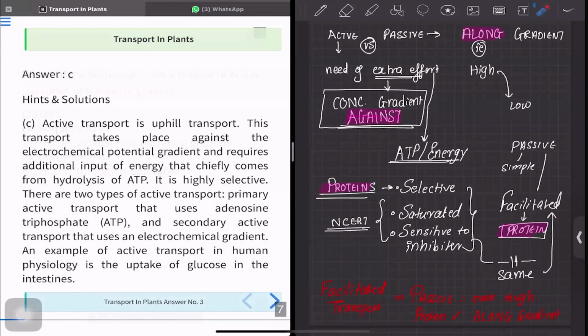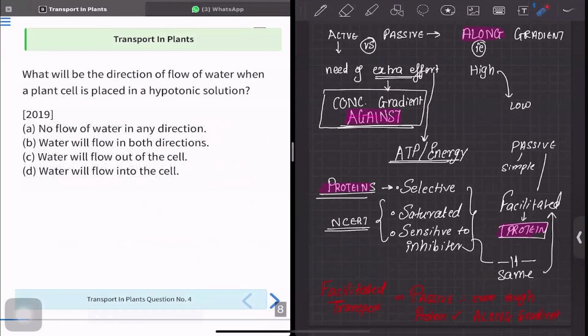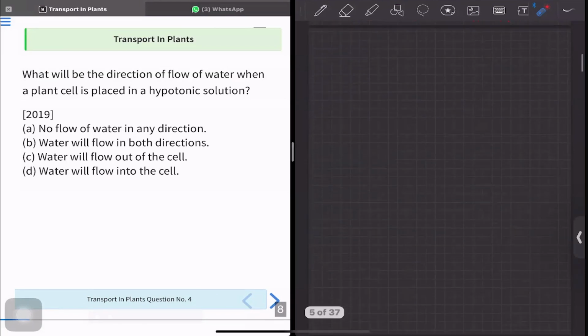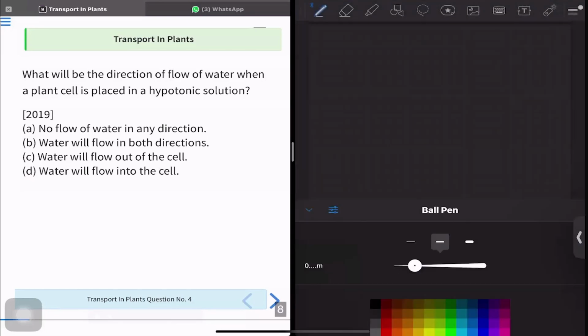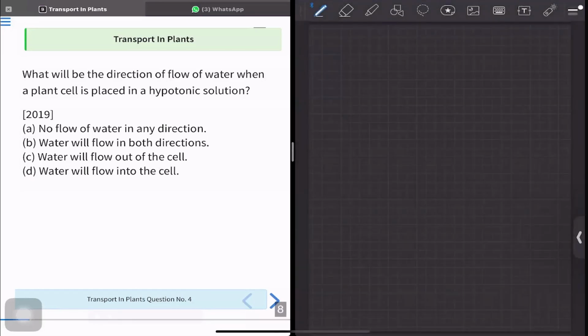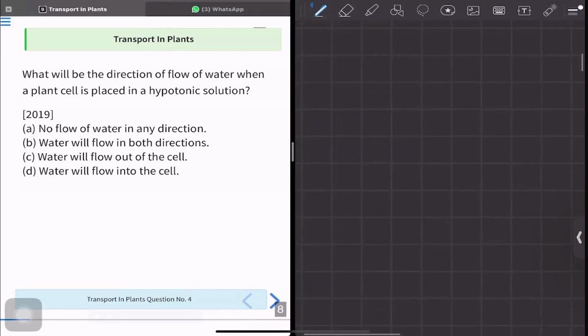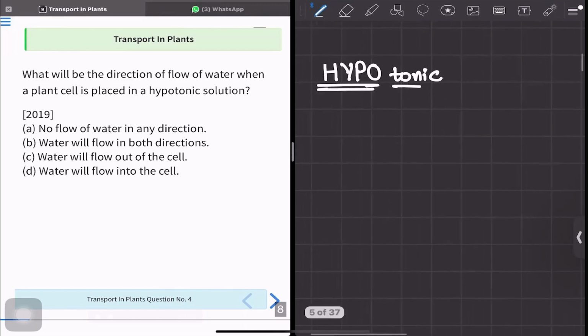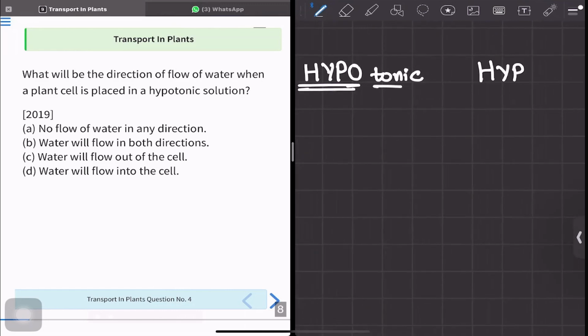Let's move to question number 4. Question 4 is asking, what will be the direction of flow of water when a plant cell is placed in a hypotonic solution? Okay, this is a very interesting concept of hypertonic and hypotonic solutions. Why? Because it tends to confuse you. So let me try to explain to you what is the mechanism behind it. Now, we have two things. We have a hypotonic solution, and we have another thing, hypertonic.